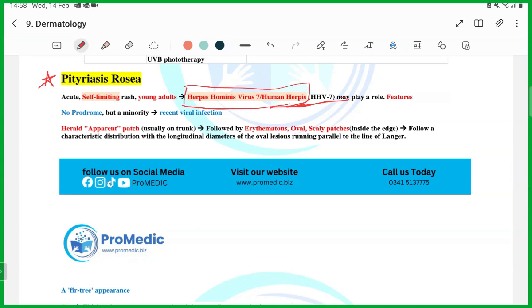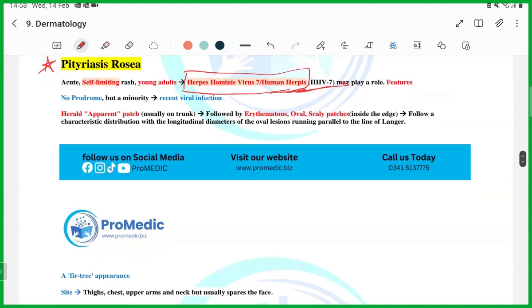Then what will happen next? The next thing that they are going to ask you is this. They are going to tell you there is a herald patch, usually on the trunk, guys, followed by erythematous oval scaly patches, and the scales will be mostly inside the edge.